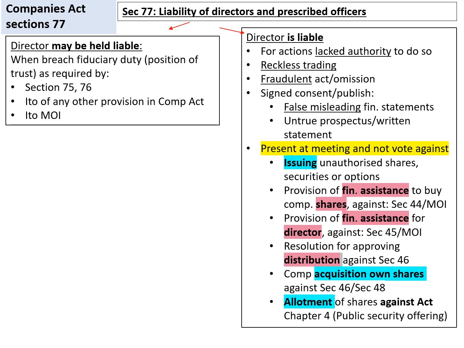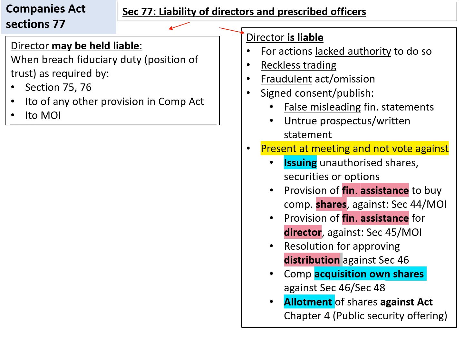A director is liable for actions where the director lacked authority to take the action, in cases of reckless trading, and for any fraudulent act or omission.